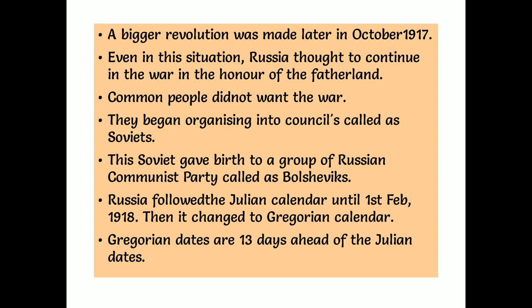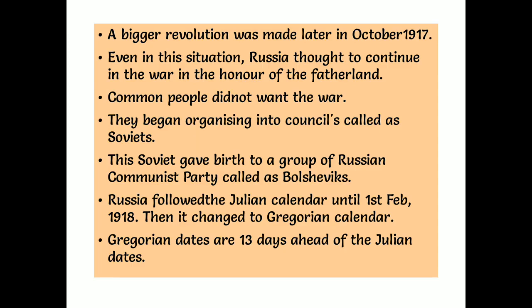What is it called, children? Bolshevik Party. Once again I am explaining this. The common people, including small industrialists and the soldiers, together formed groups called Soviets. And from these Soviets, one important party came into existence, called the Russian Communist Party, popularly called the Bolshevik Party. The members of this party are called Bolsheviks. What are they called, children? Bolsheviks.